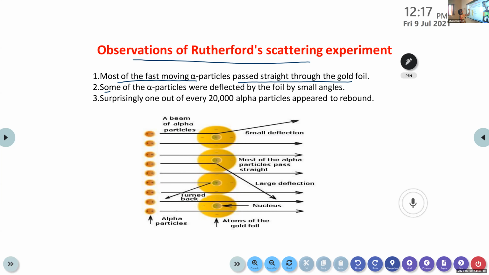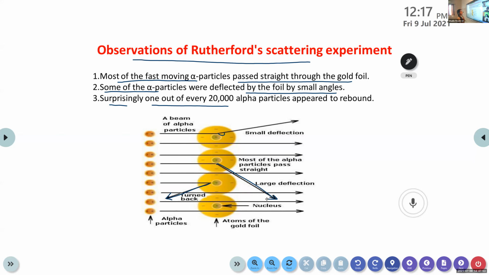And some of the alpha particles were deflected by the foil by small angles. Here you can see one small deflection, right? Then the third one, surprisingly, 1 out of every 20,000 alpha particles appeared to rebound. Here you can see one rebound. One more deflection here.